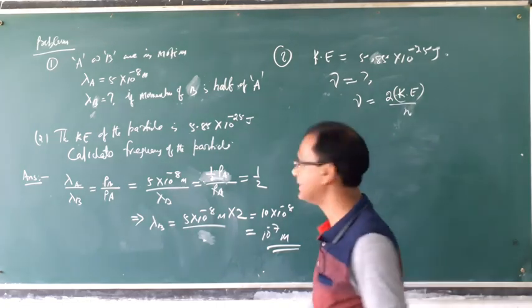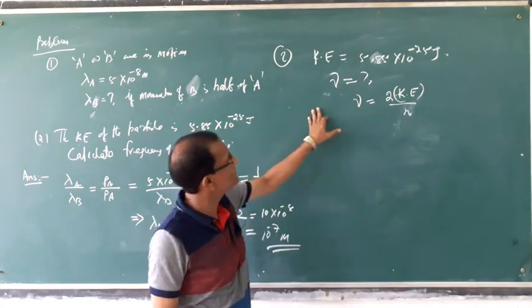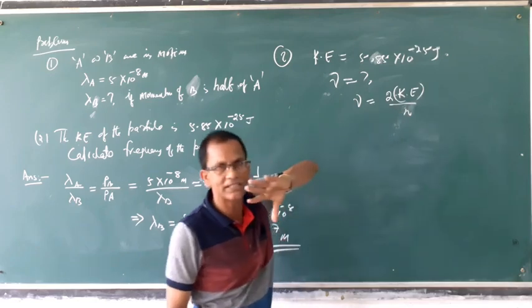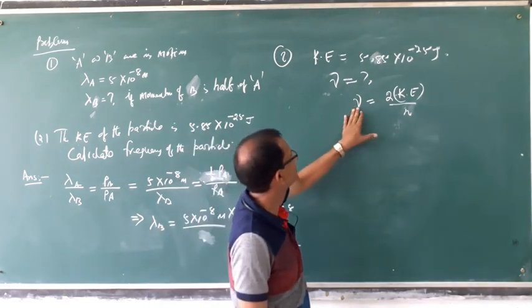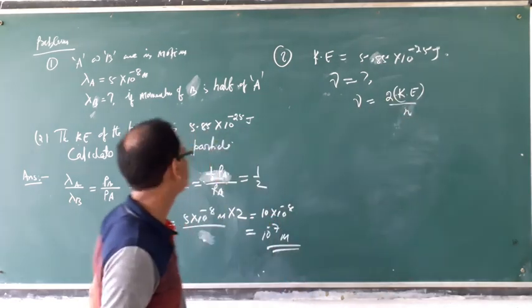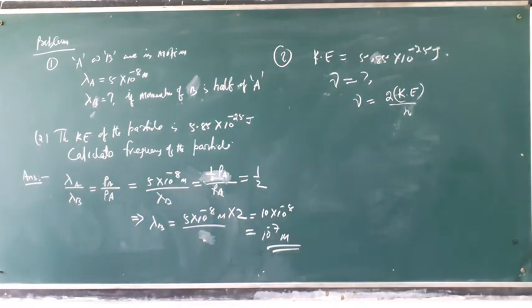Already we have calculated that there is a formula relating frequency and kinetic energy: frequency is equal to 2 KE by h.